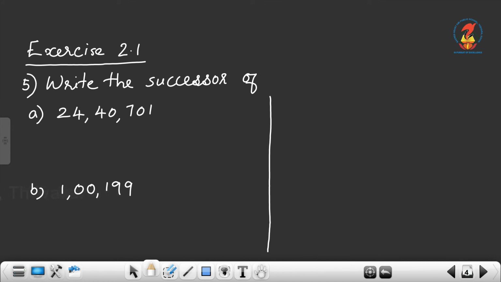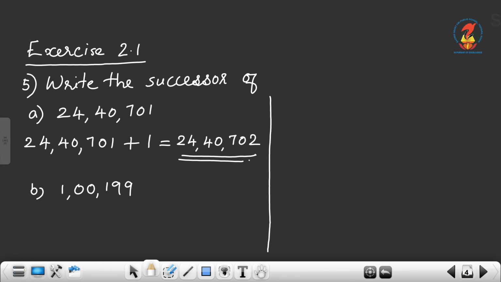Now, we can consider some problems. Exercise 2.1, question number 5. Write the successor of 24,40,701. How can you find out? In order to find out the successor, you have to add 1 with the given number. So, what is the answer? 24,40,702.